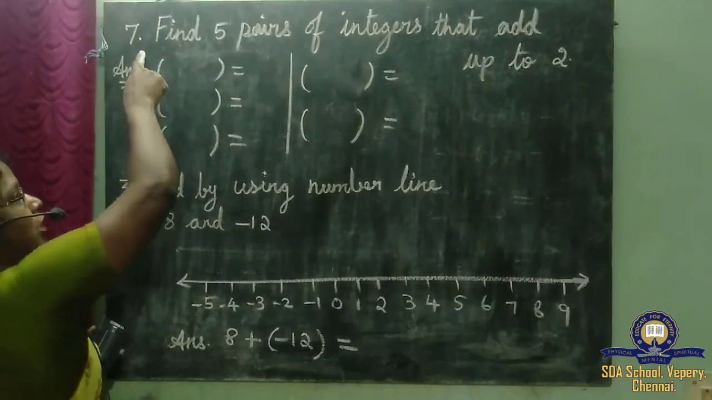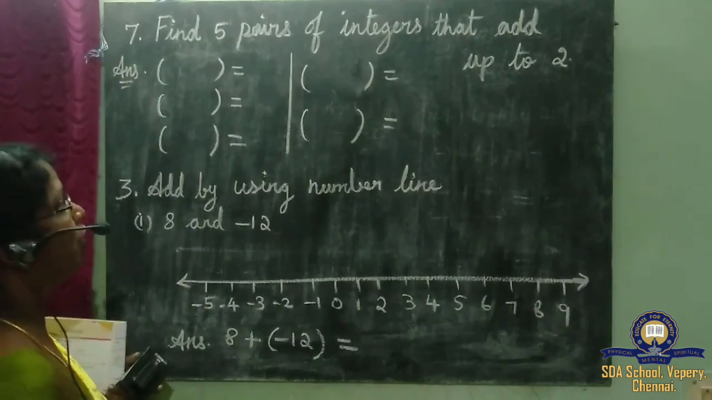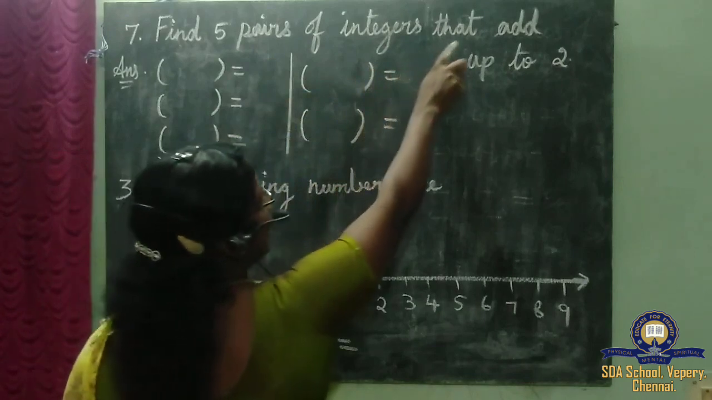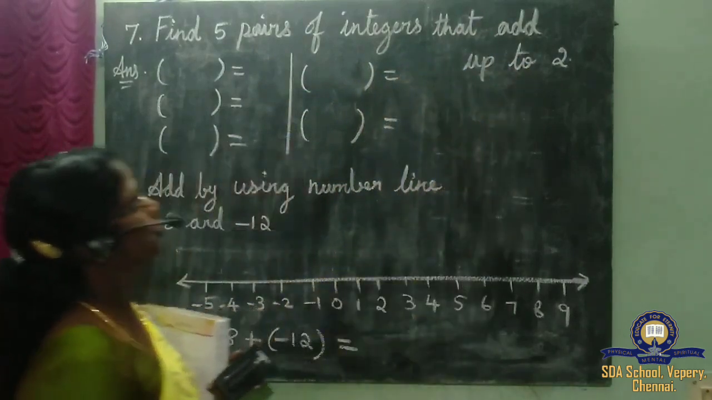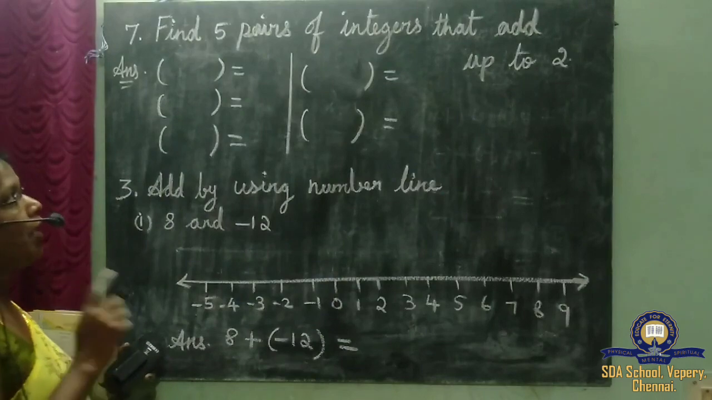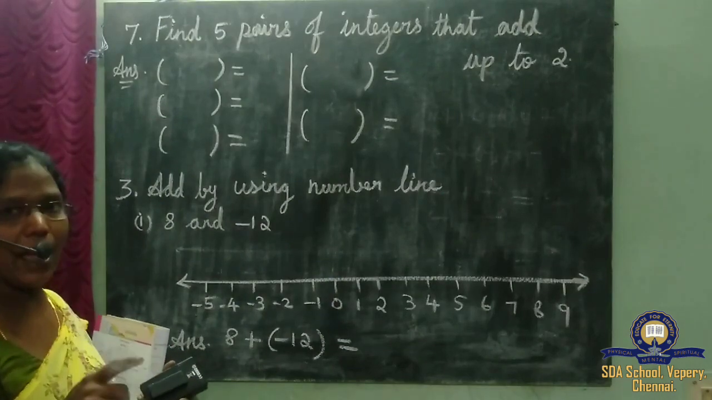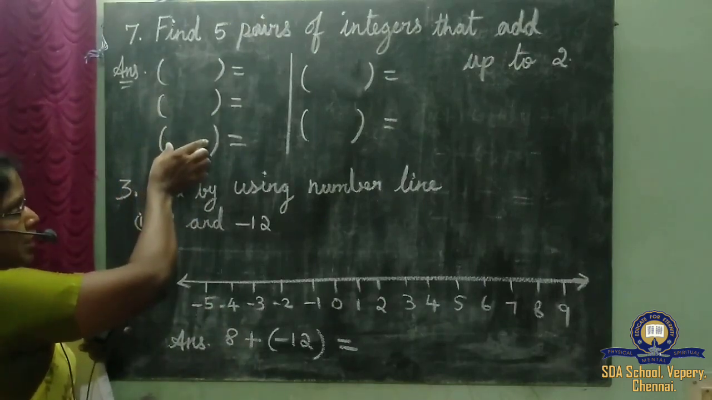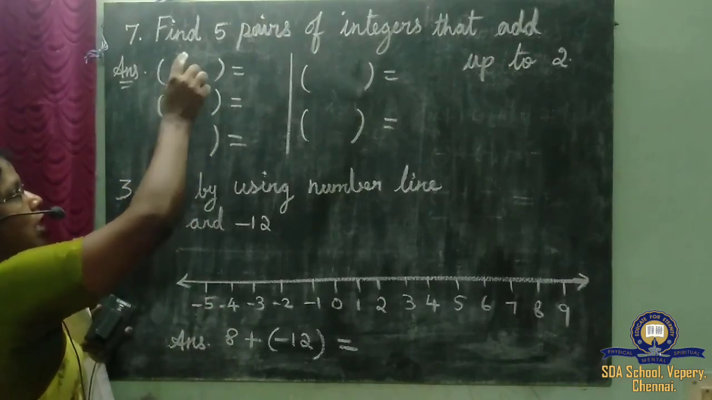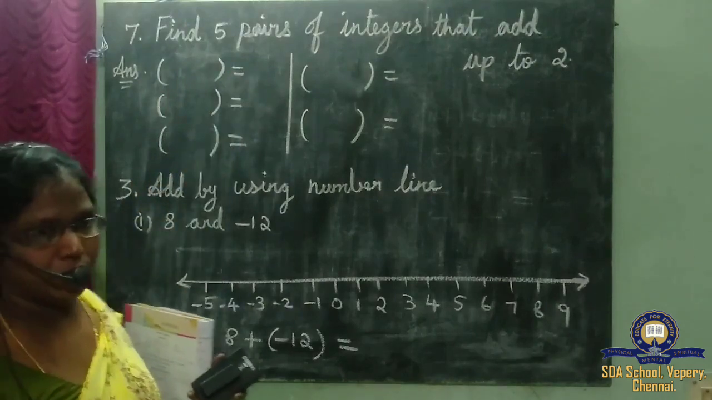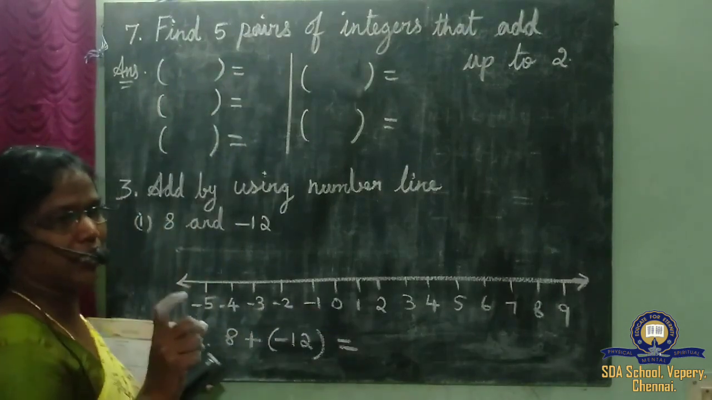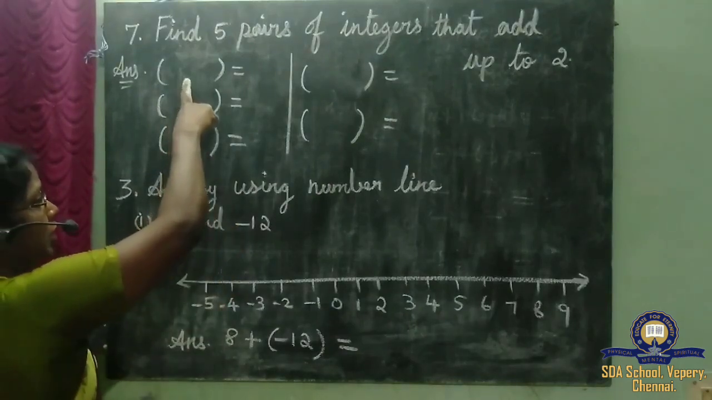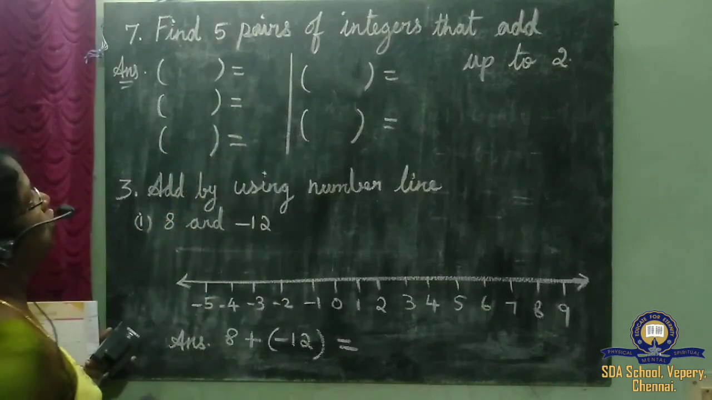Our next sum is the 7th one, same exercise, exercise 1.1. Find 5 pairs of integers that add up to 2. That means when we add two integers, the answer must come 2. When we add two integers, they can be negative or positive.